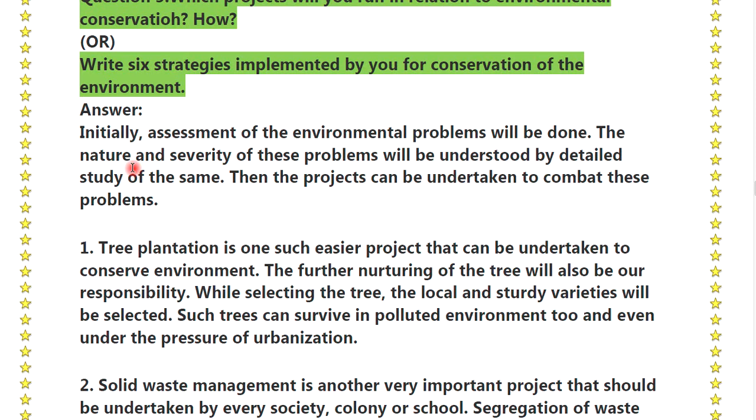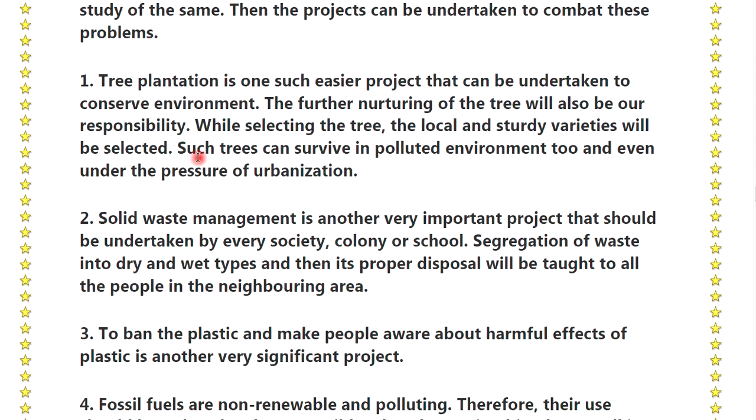First point, tree plantation is one of the easier projects that can be undertaken to conserve the environment. The further nurturing of the trees will also be our responsibility. While selecting the trees, local and sturdy varieties will be selected. Such trees can survive in a polluted environment too, and even under the pressure of urbanization.